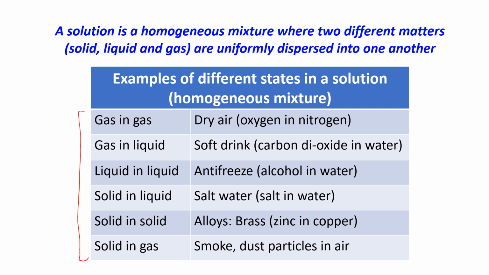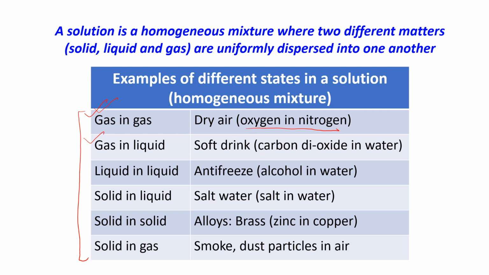Examples of different states in solution, of homogeneous mixtures I'm talking about. Gas in gas is a homogeneous mixture. It can form gas in gas, like dry air, oxygen in nitrogen. Gas in liquid, you're very much familiar with that: soft drinks. Carbon dioxide gas at very high pressure is dissolved in water.